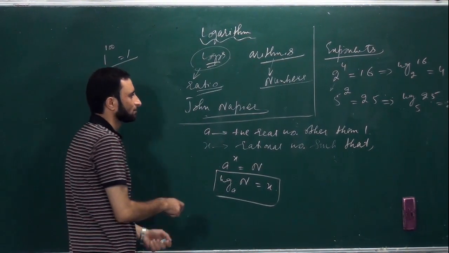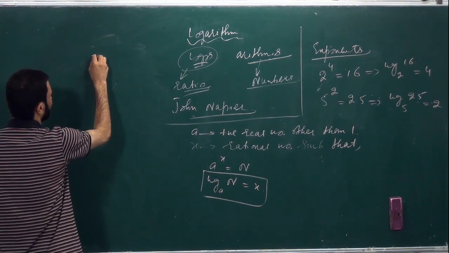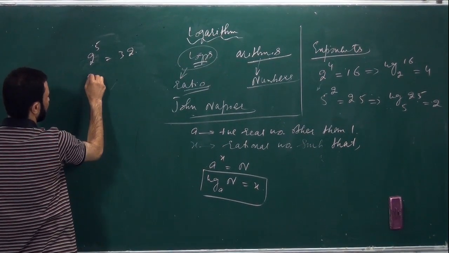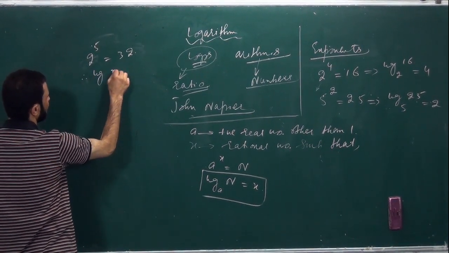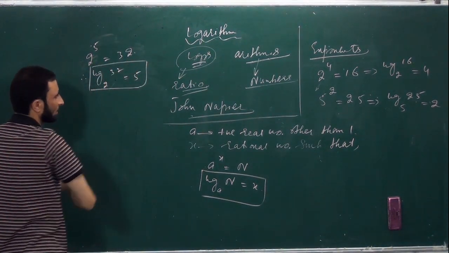For example, we have 2 to the power 5, you already know it is 32, and therefore we can write log of 32 to the base 2 is equal to 5. Is it clear?